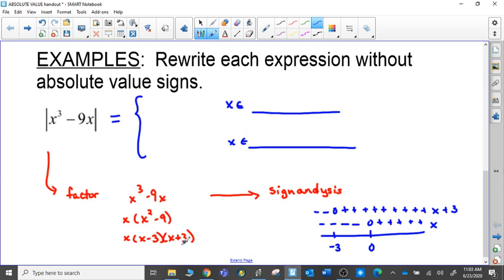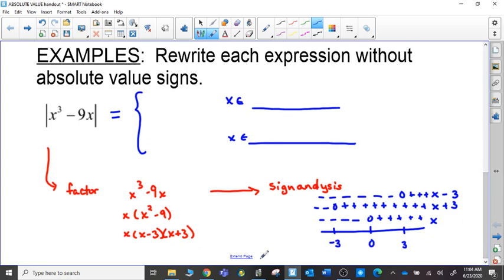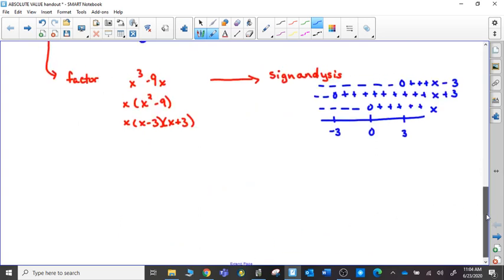Our other factor, x minus 3, kind of went out of order, no big deal, is 0 at +3. And again, it is negative for values that are smaller than +3, but it is positive for values that are larger than 3.